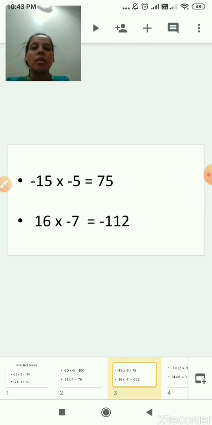Next, 16 multiplied by minus 7. 16 7s are 112. Correct. What is the first number here? 16. What is the sign of the first number? Plus. What is the second number, second integer? 7. What is the sign of the second integer? Minus. So plus minus minus. So the answer or the product is minus 112. So 16 7s are 112, and because one sign is negative, the answer is negative, minus 112.